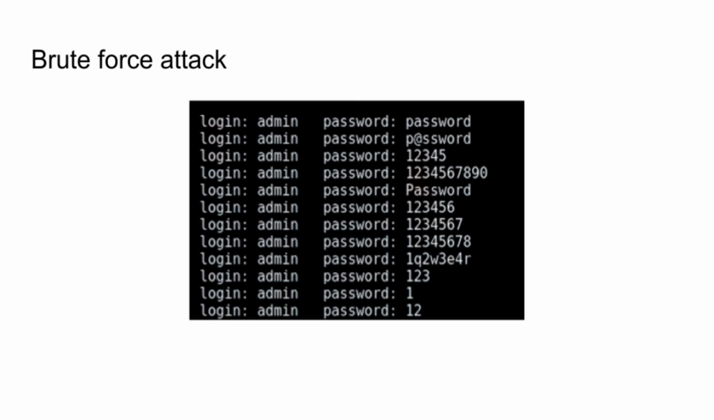Our next threat is a brute force attack. This is a method where you guess someone's password by trying every single possible combination until you get the right one. This attack can be easily prevented though by making the password longer.